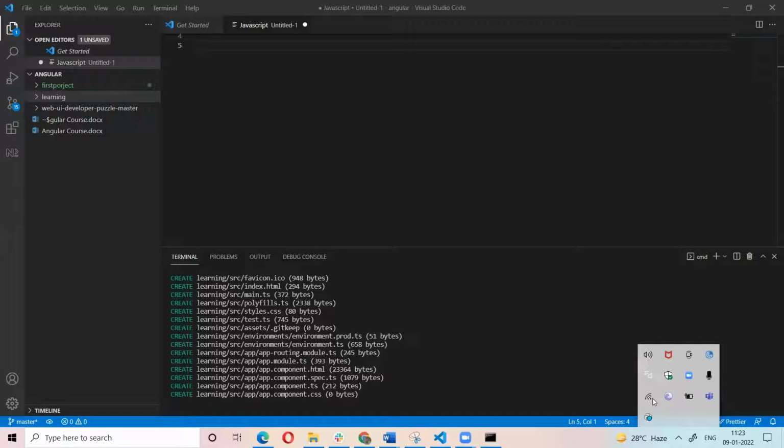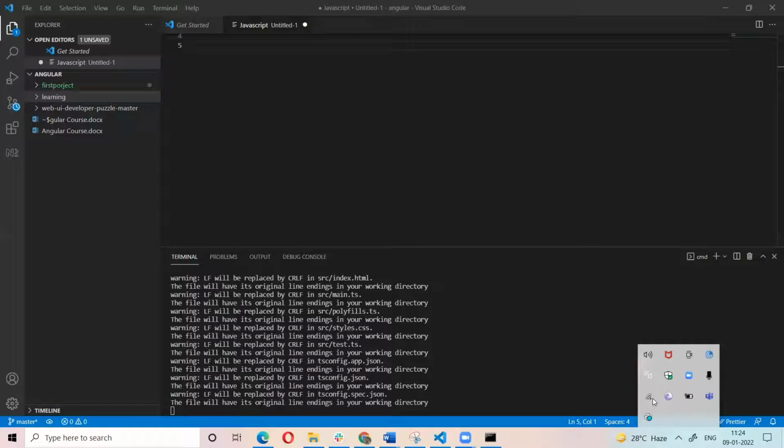Next, you must have the compiler, right? I told you, we are writing TypeScript, and TypeScript must be converted to JavaScript. So you must have the compiler, and you must have the package like this. You need to do this separately, and it takes so much time. Instead of that, everyone follows this way.